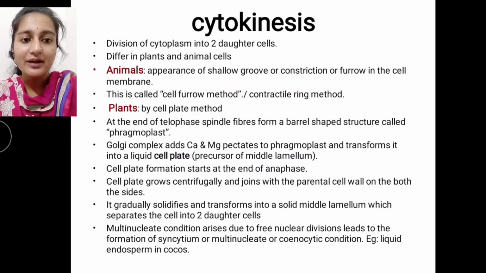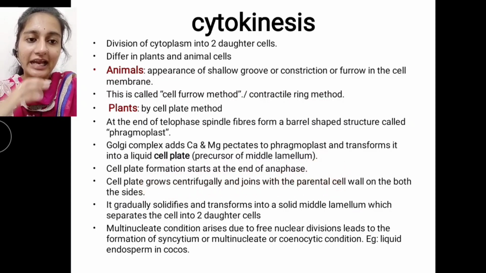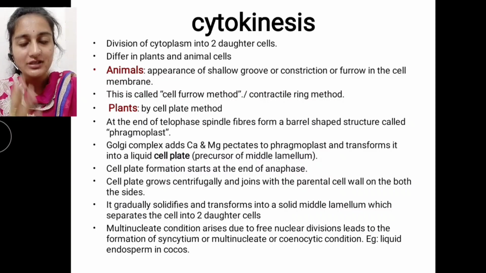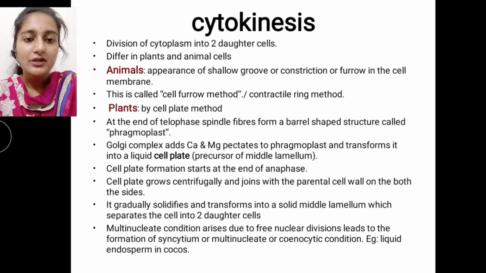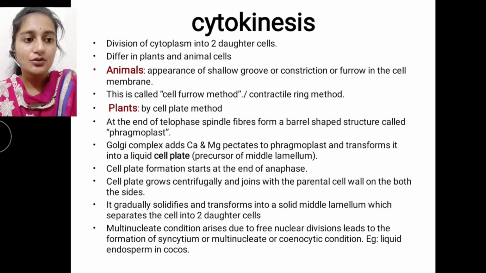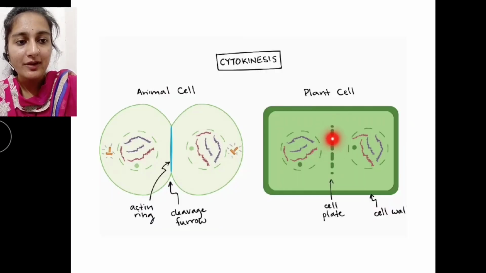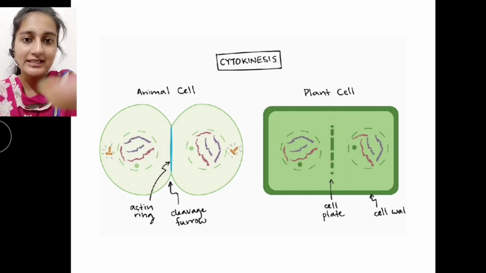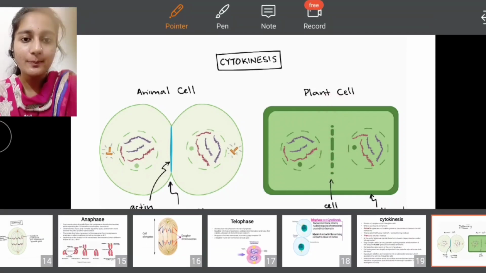Cell plate formation in plants starts at the end of anaphase, continues through telophase, and later cytokinesis. The cell plate grows centrifugally and joins with the parental cell wall on both sides. So here the cell plate is formed from the center and joins the cell wall on both sides in the case of a plant cell.